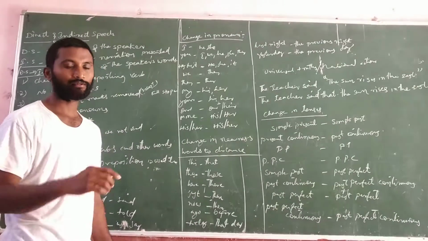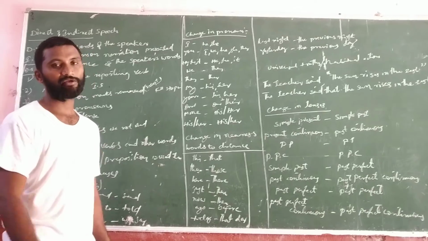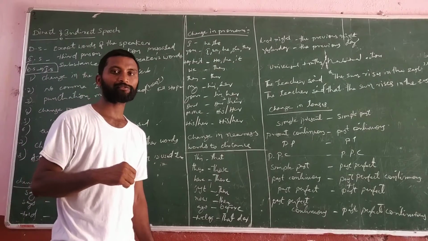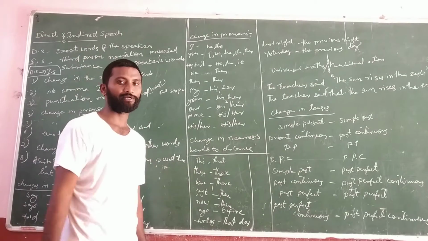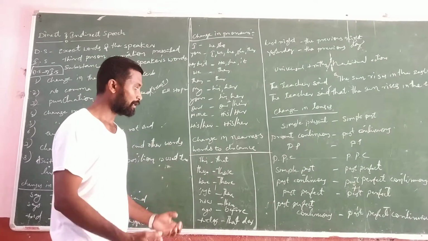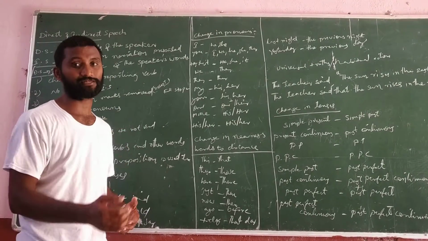Last night means the previous night. Yesterday means the previous day. Tomorrow means the following day. Next day means the following day. In this way we have to change nearness words to distance.